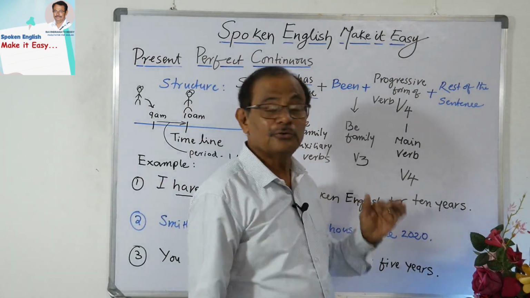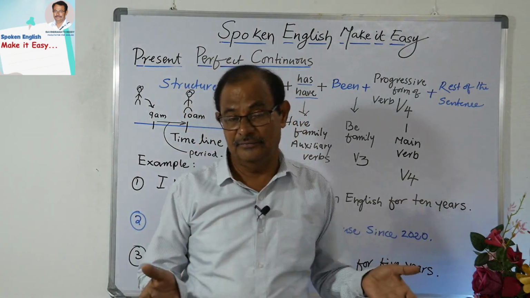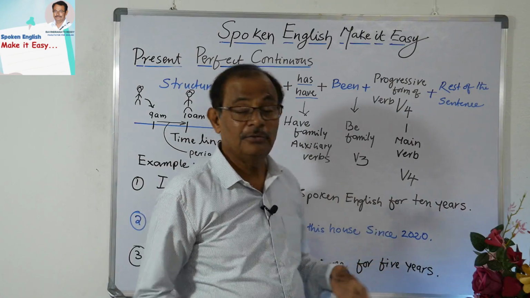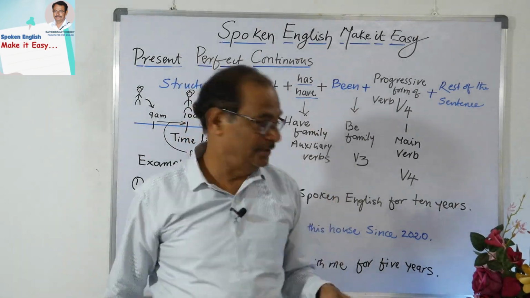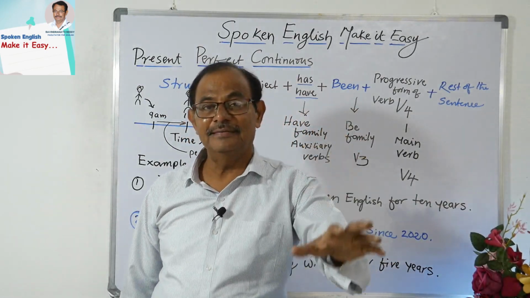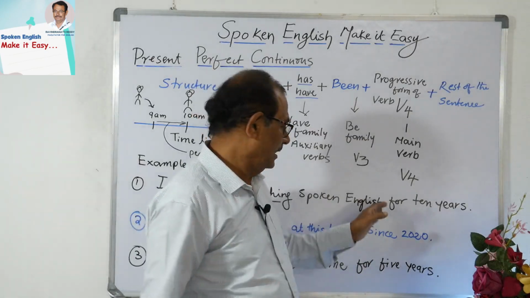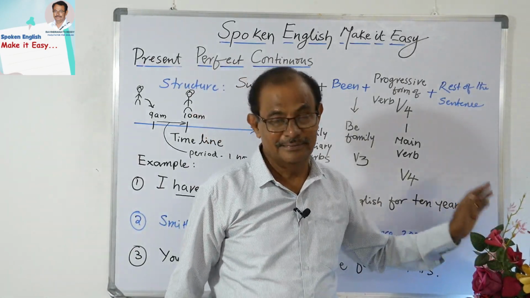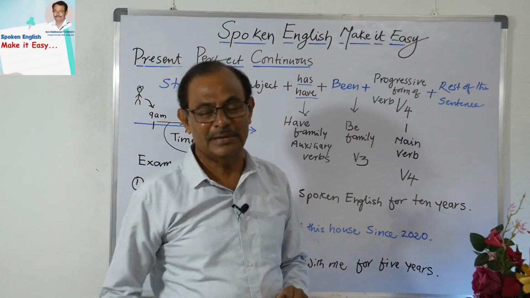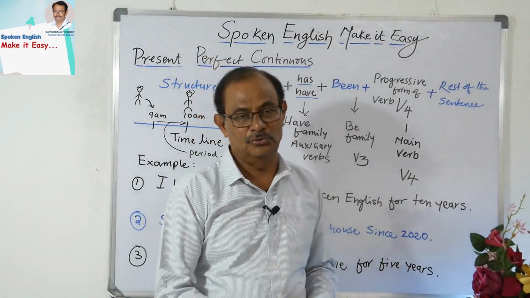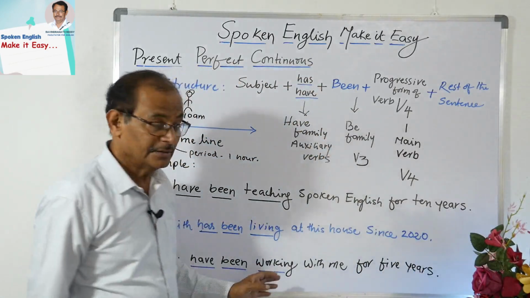For is to be used for a period. See here, 10 years is a period of time, okay, and since is to be used for a point of time. So 2020 is a point. That's why we use since. Since 2020 is correct, and for 10 years is correct. You cannot say since 10 years, that is wrong, and for 2020 is also wrong. So kindly make a difference between these two so that you can use them correctly while you write or while you speak. Okay, come to the third sentence.